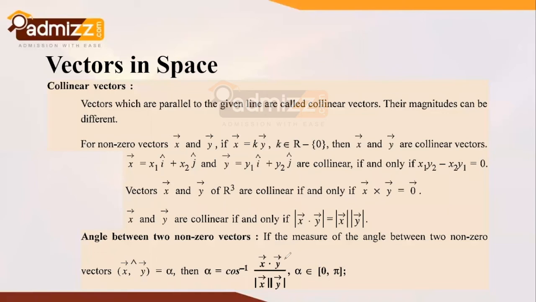This is how we compute the angle between two non-zero vectors. So take a screenshot of this slide. You can refer to it at a later stage. Kindly confirm in the chat window.